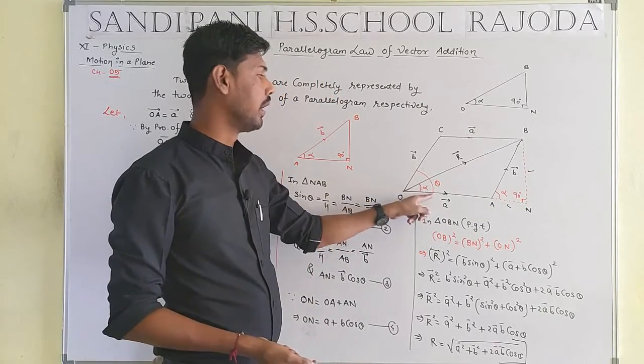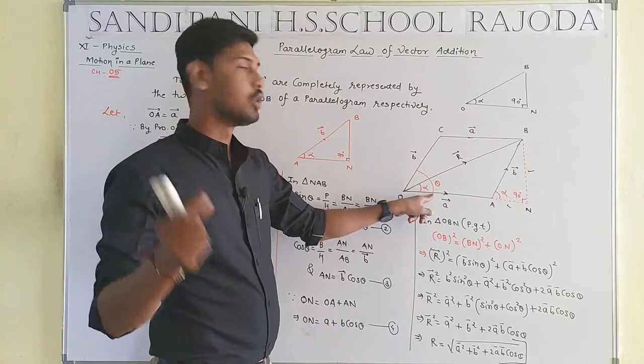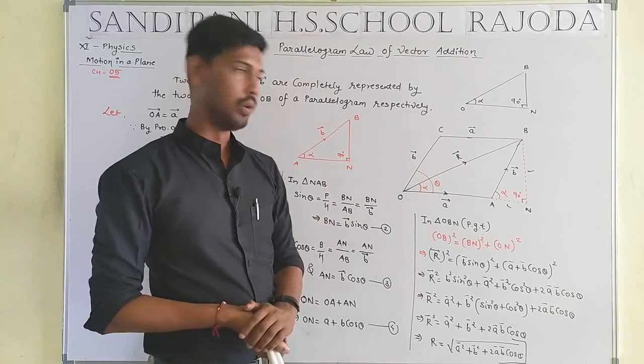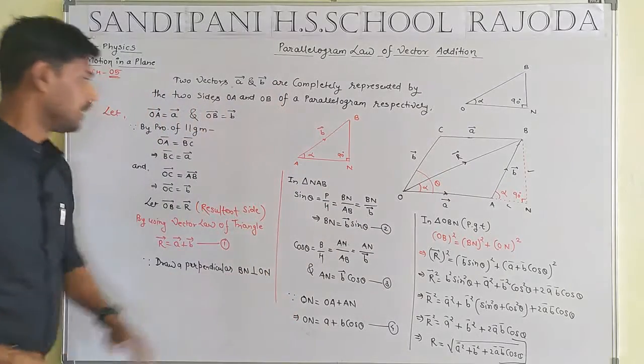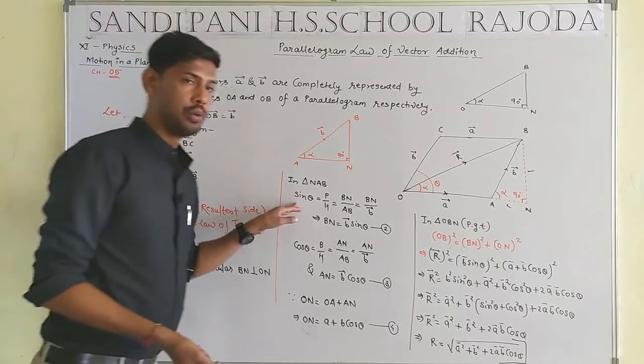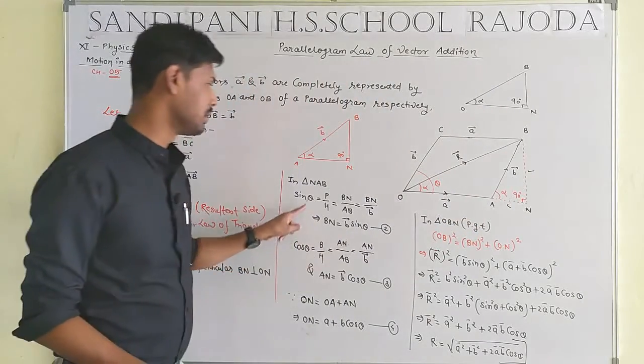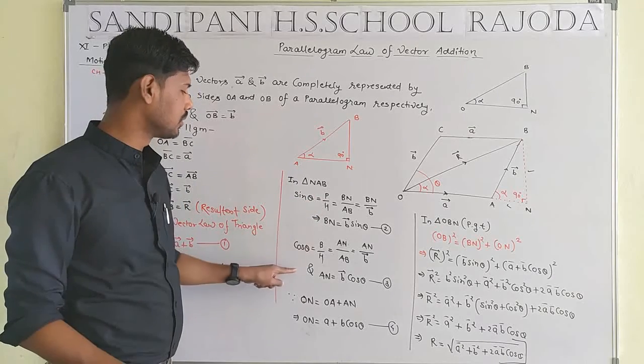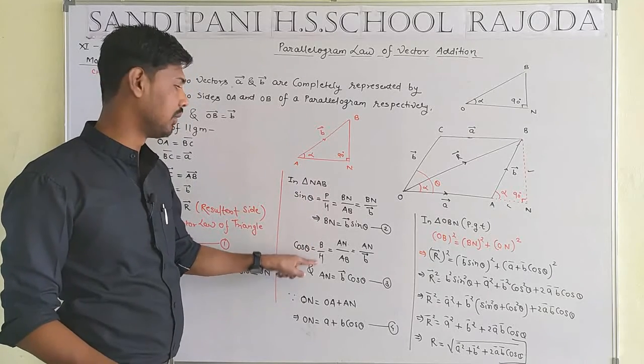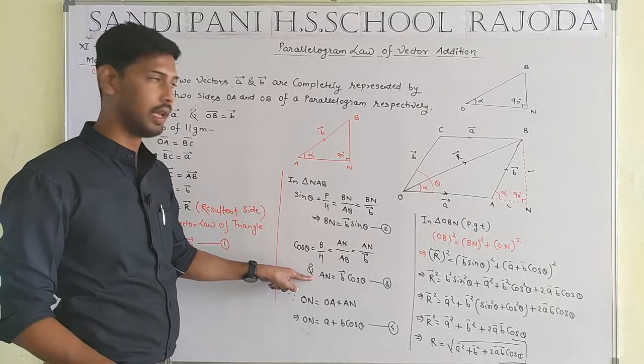Let the angle between the two sides of the parallelogram be theta. By use of sin theta and cos theta in triangle ABN, sin theta is perpendicular upon hypotenuse and cos theta equals base by hypotenuse. Then we get the values of BN and AN.